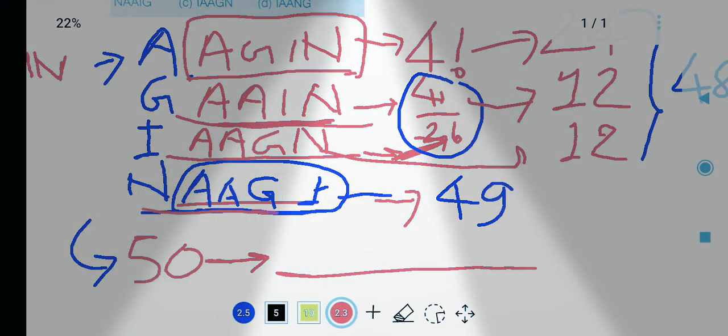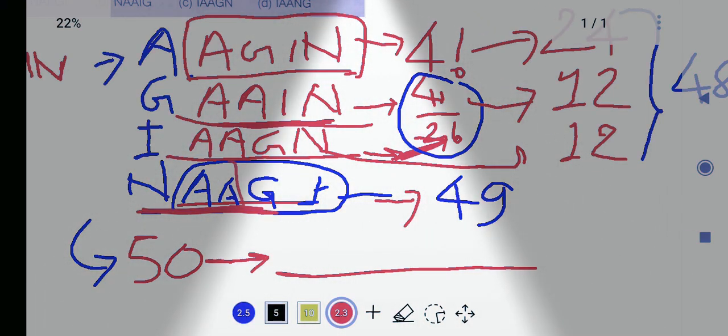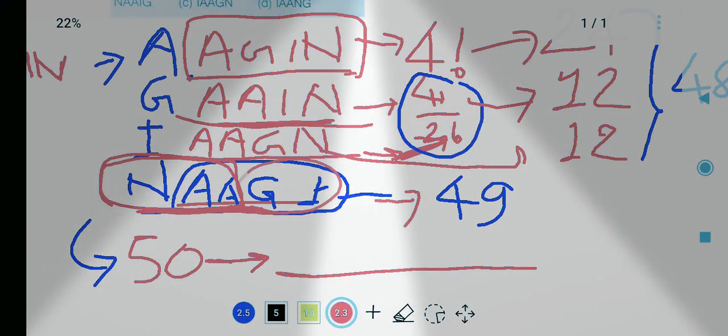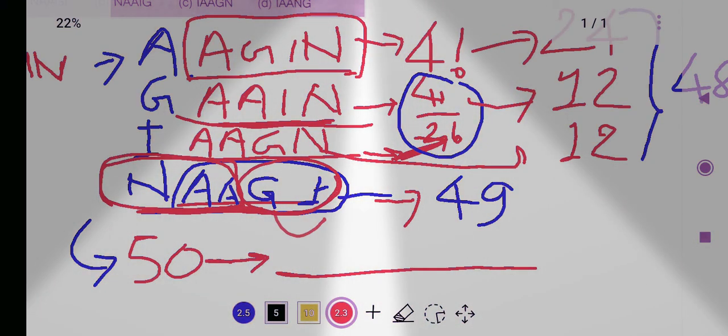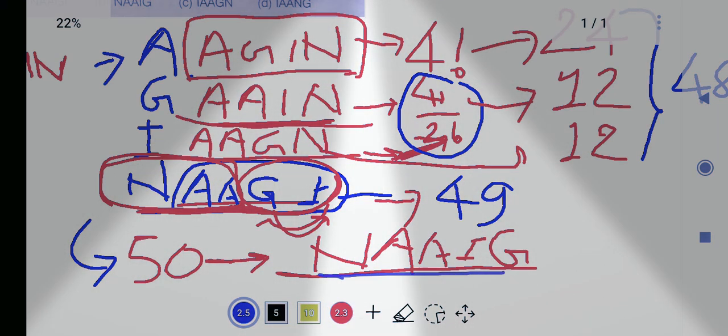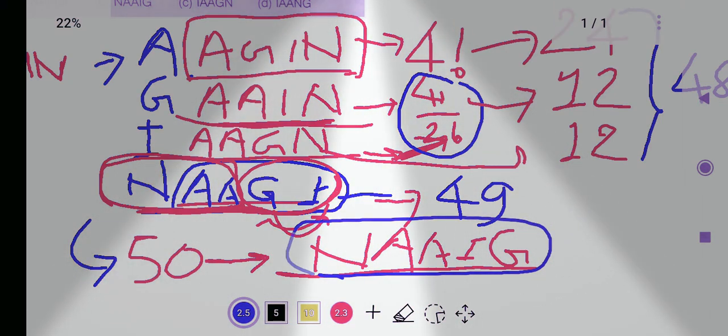the first 3 letters will be the same. We just have to interchange the positions of G and I. G will come at last and I will be second last for the word in the 50th place. So the word is N, A, A, I, G. That is the answer, NAAIG.